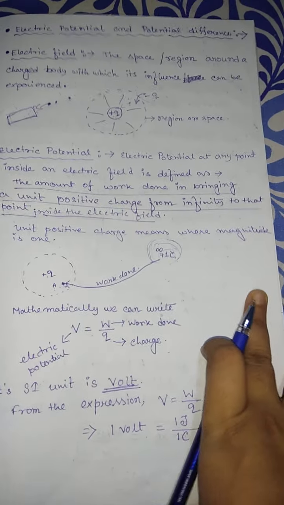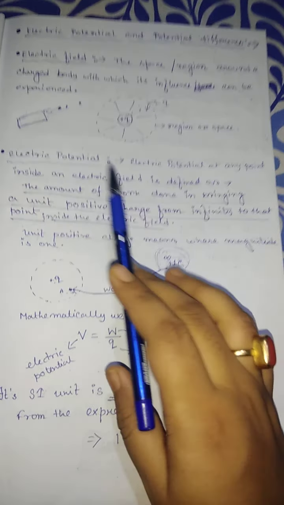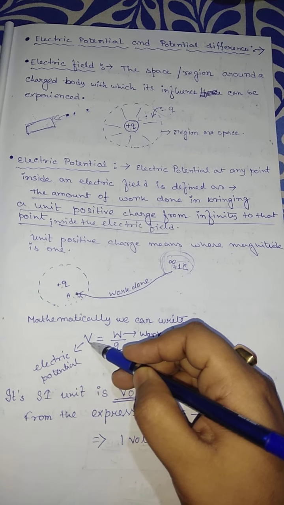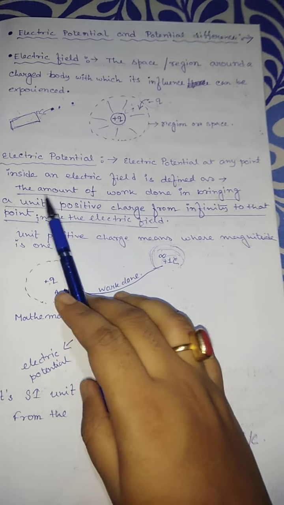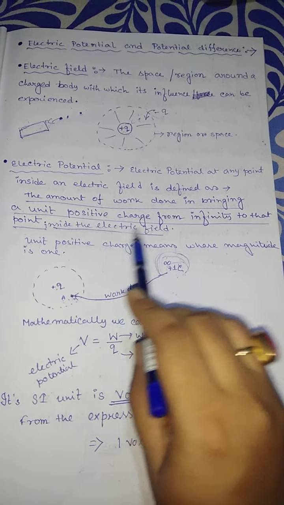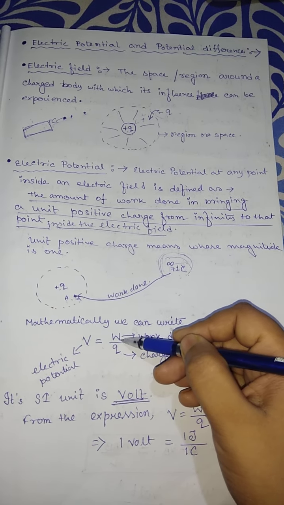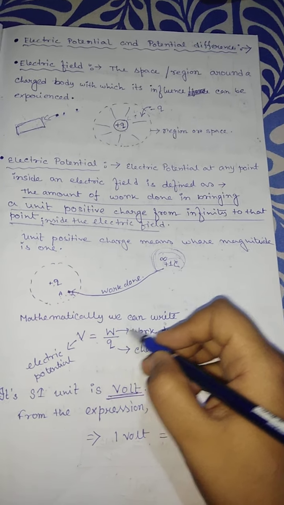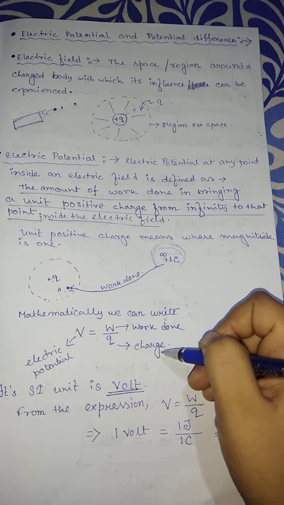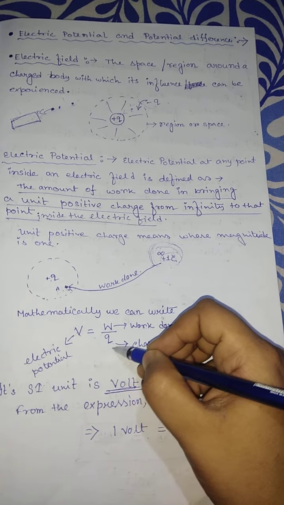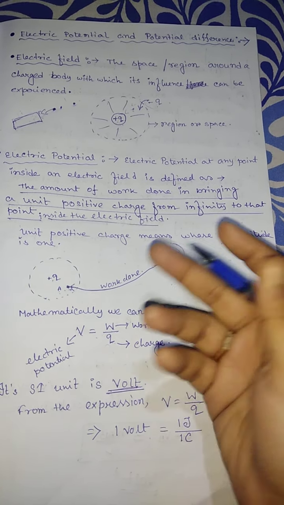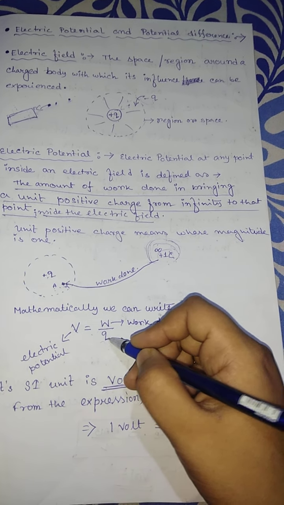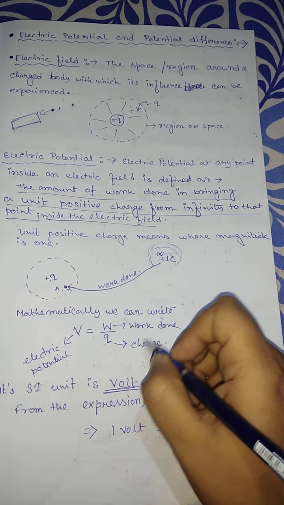Clear? Mathematically, how can we write it? Electric potential is denoted by capital V. It is related to the amount of work done and the electric charge. Work done per unit charge is called electric potential. W represents work done, Q represents charge. In some books it is written as capital Q. There is no problem if you write small q or capital Q, but mention that it represents the charge.